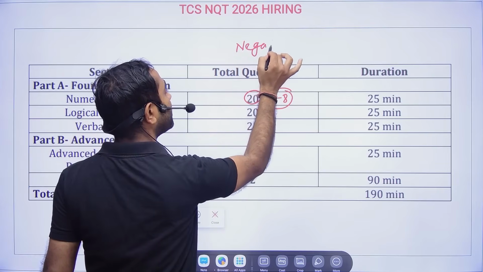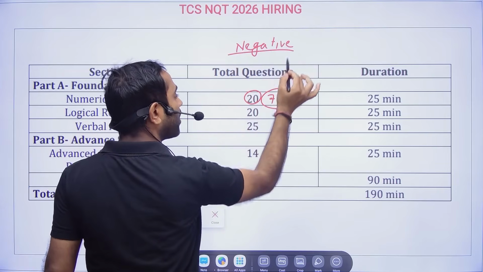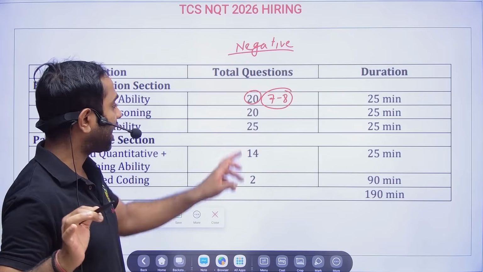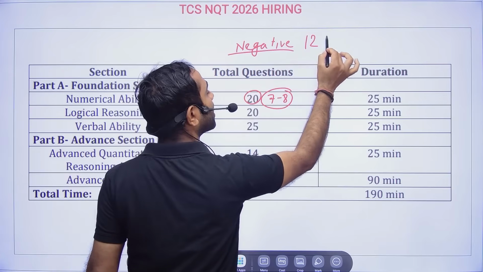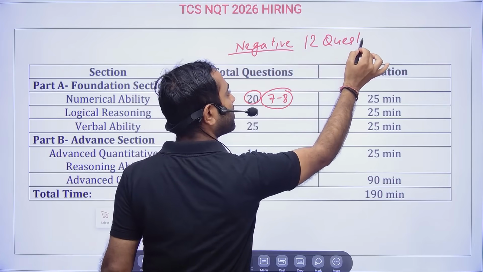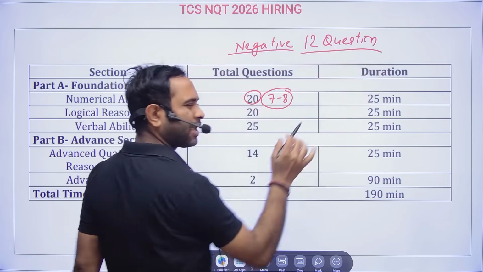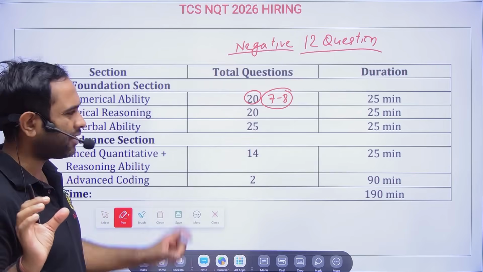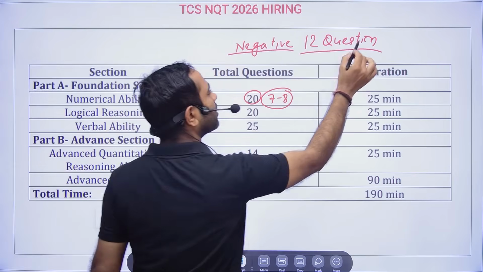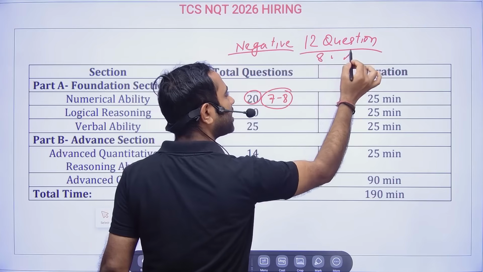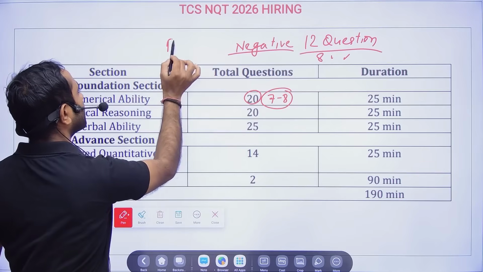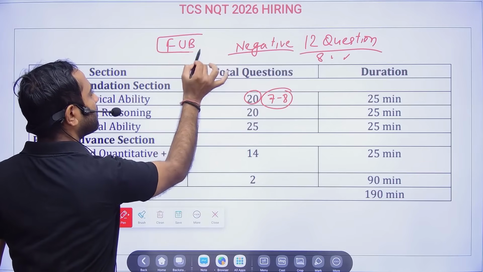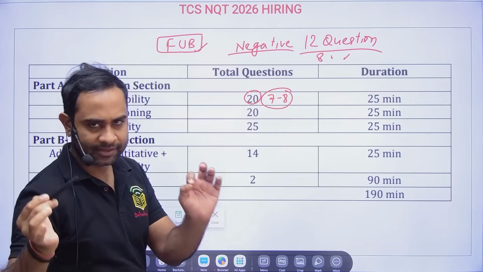So when there is no negative marking, whatever questions you are able to do, I mean getting the answers. Now suppose you did 12 questions, and you know that they are correct, because in aptitude you will be getting the answers in the options, so you will be sure. The remaining 8 questions you just have to tick, take God's name. If it is theta based, that means fill in the blanks, you cannot do anything. But if it is not fill in the blanks, then you can select some of the options.